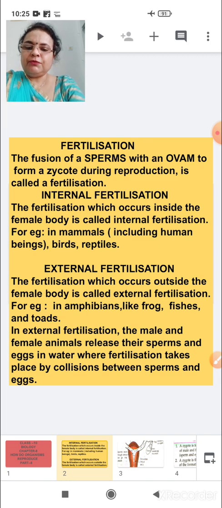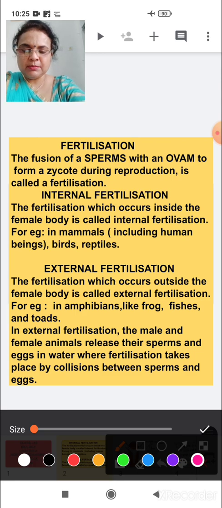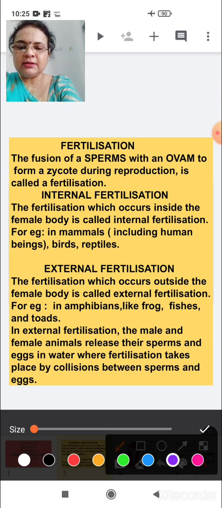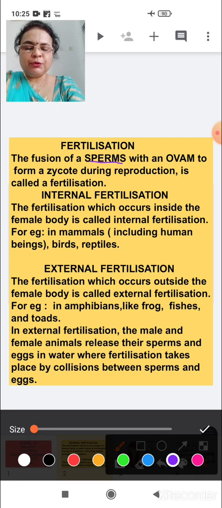See children, we have studied that the definition of fertilization is the fusion of sperms. What are sperms? Sperms are male gametes. The fusion of a sperm with an ovum, which is a female sex gamete or sex cell, to form a zygote during reproduction is called fertilization. So we have studied this in the previous part.